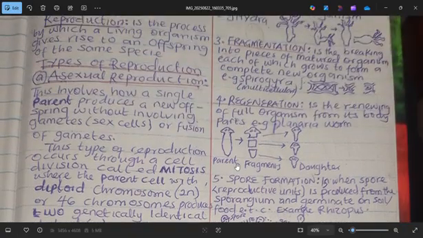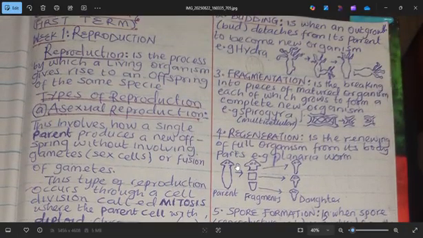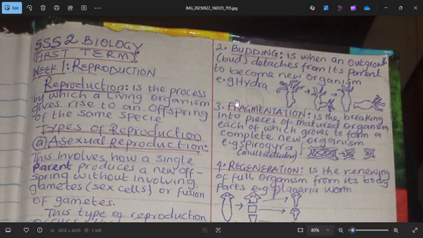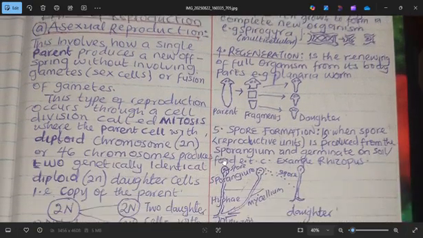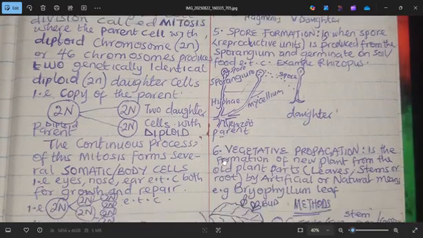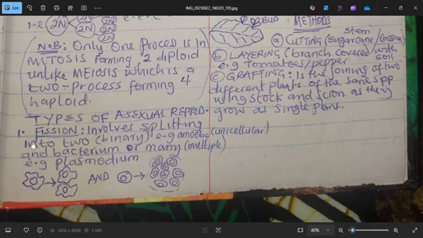You can say reservoir, RSV. So first F, fission, budding, then F for fragmentation, then RSV, reservoir, that's regeneration, spore formation, and vegetative propagation. So let's start with the fission.